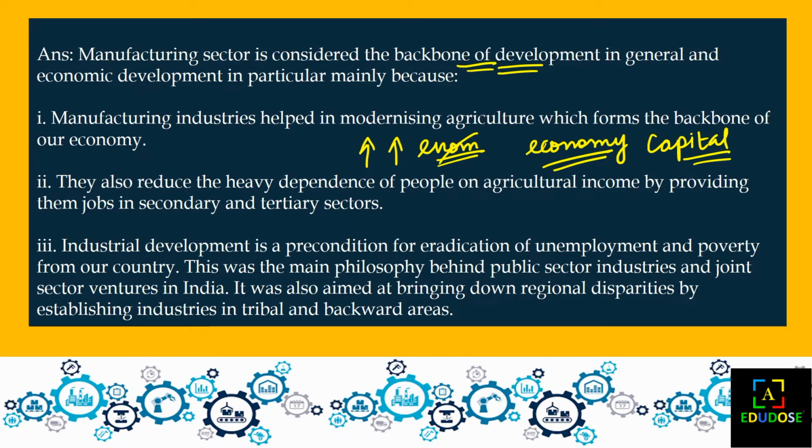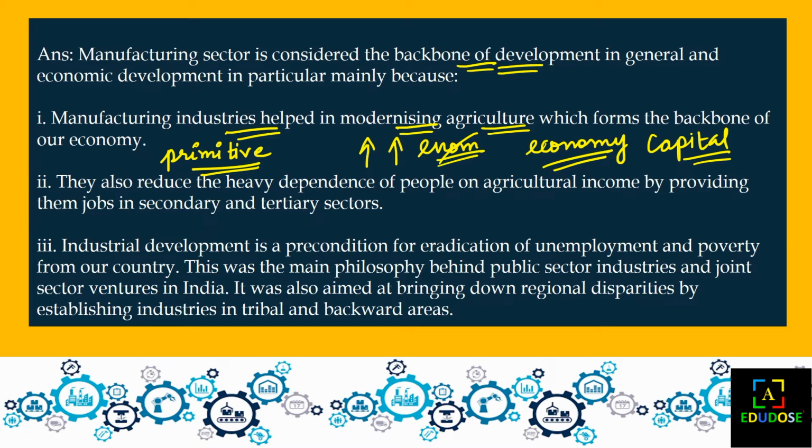Manufacturing has also helped in modernizing agriculture. In the agriculture chapter we learned that primitive agriculture was done in earlier days, but now agriculture has been modernized, with new vehicles and new transportation used. So it helped agriculture to modernize and to do the work very efficiently and on time.